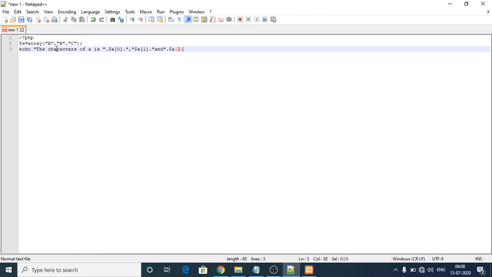So here I have to give 2, because the index value always starts with 0 and ends with n minus 1. If you have given 3 values, 3 minus 1 is 2. So the last index value of the array is 2.